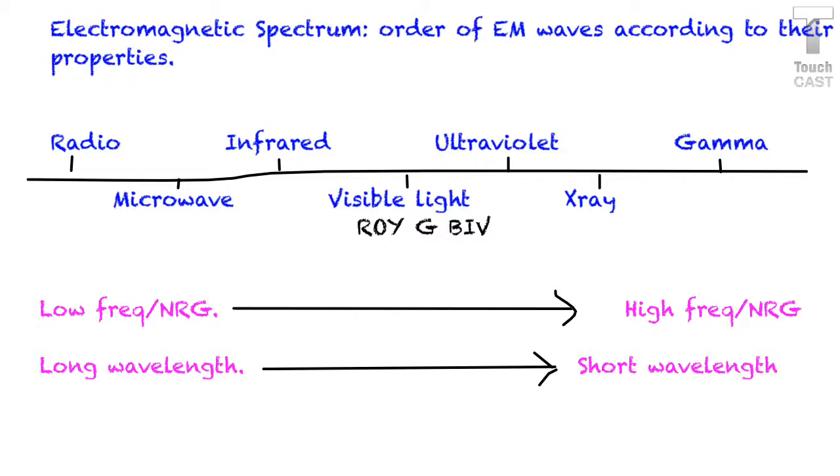The EM waves are all ordered in a specific order called the electromagnetic spectrum. I would like for you to pause the video at this point and go ahead and sketch this graphic in your notes. You'll notice on here that I've put them in a particular order, starting with radio, then microwave, infrared, visible light, ultraviolet, X-ray, and gamma.